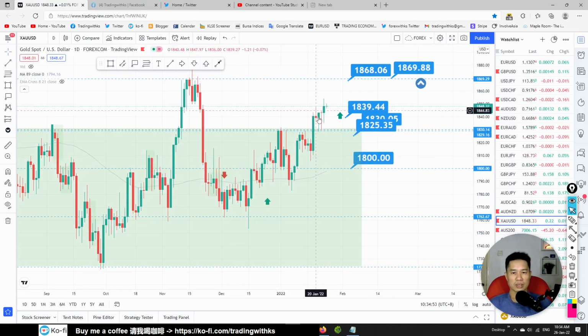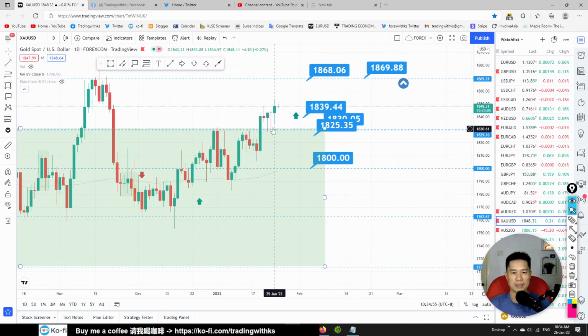Gold, okay, gold we took a trade here yesterday. Remember, we see two pin bars over here. So there's a possible buy trade over here. I talked about this one, 1, 2, 3 continuation, right? So there's a possible buy trade for gold. Or you can buy on the pin bars yesterday, these two pin bars. So target will be here, 1868.